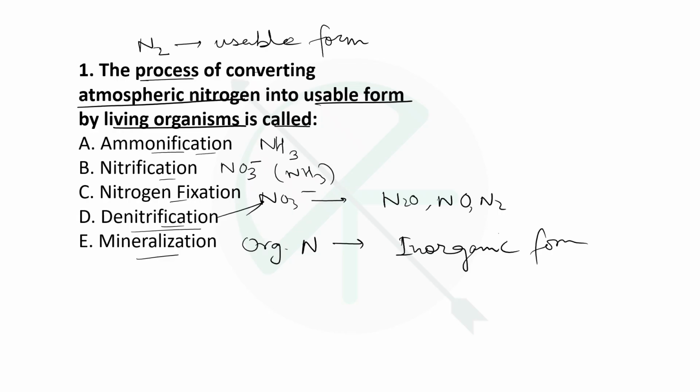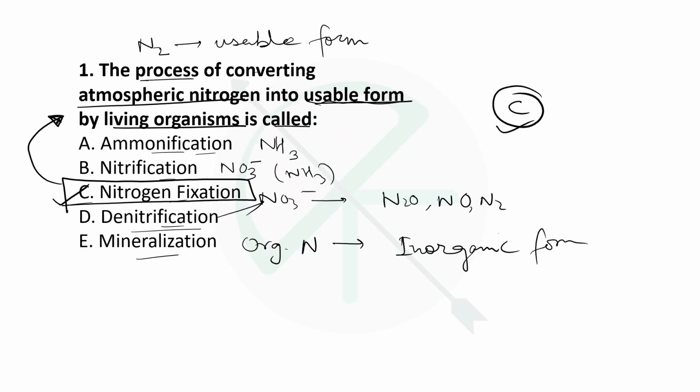And what is nitrogen fixation? So nitrogen fixation is basically what it is defined here. That means the process of conversion of atmospheric nitrogen into usable form is basically nitrogen fixation. So option C will be the right answer here.